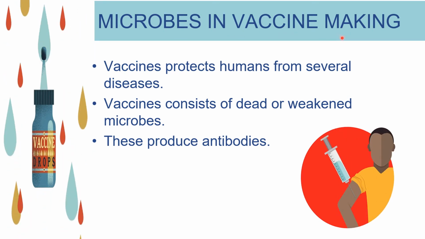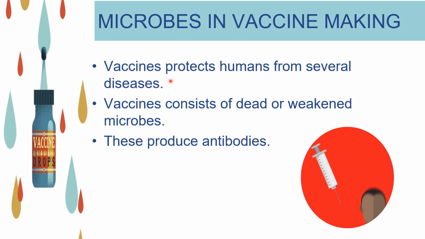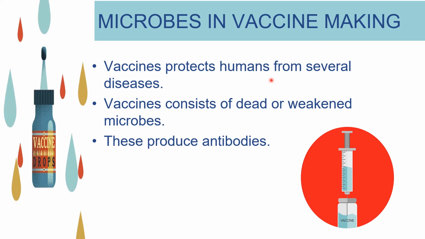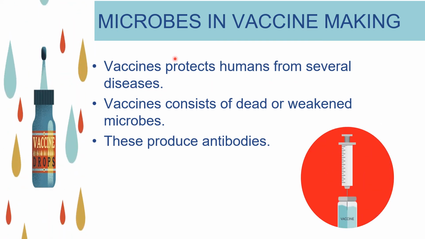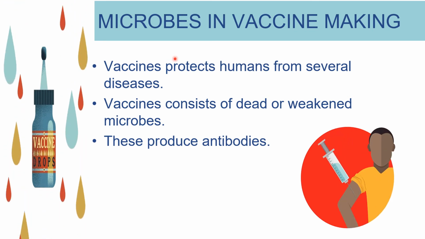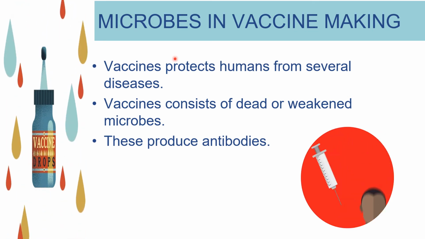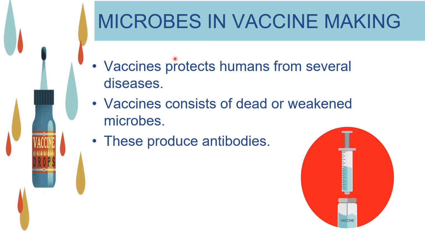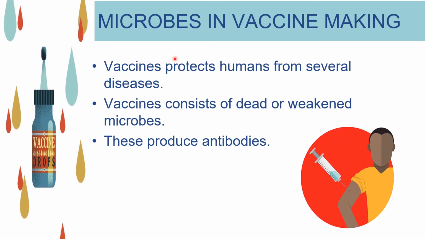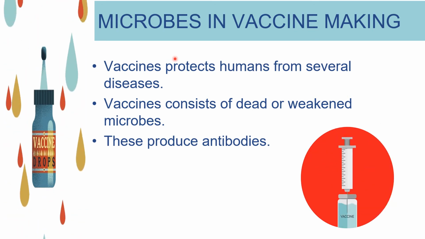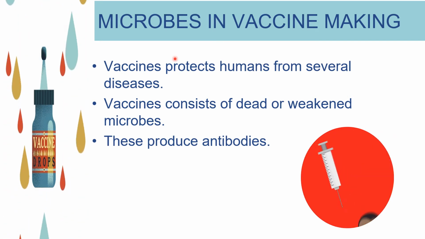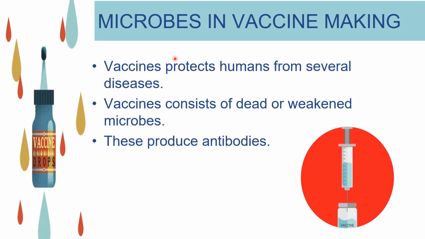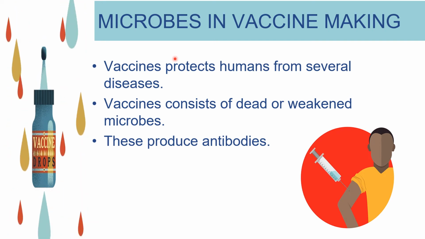Microbes in vaccine making. Vaccines are generally used to protect humans from several diseases. And based on what principle do these vaccines work? Generally, when a person is affected by a disease-causing pathogen, the moment the pathogen enters the body, the immune system starts producing antibodies, and these antibodies fight against the pathogen.